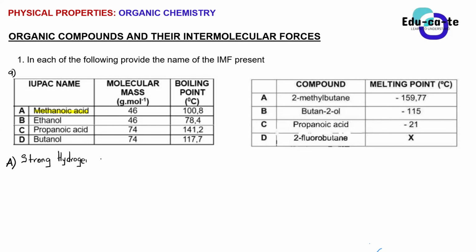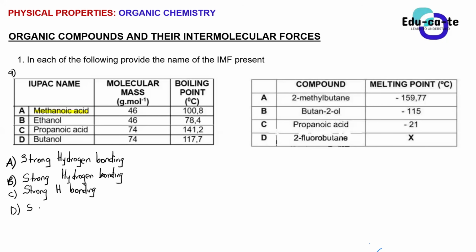What about B? Ethanol. It is still strong hydrogen bond, right? Because remember, guys, ethanol is an alcohol. From the name ethanol, this is an alcohol. We still have strong hydrogen bonding. And then C, we're still having a strong hydrogen bond. What about D? It is still strong hydrogen bond because we are just having alcohols and carboxylic acid here, guys.